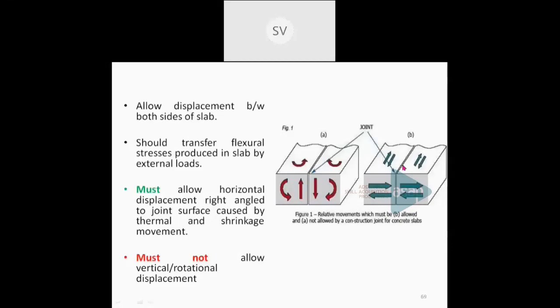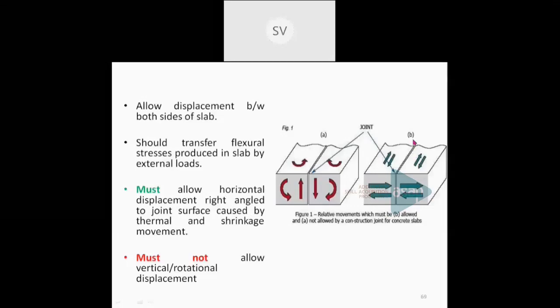So this should be avoided. This should not take place in the case of a construction joint. So these types of joints allow displacement between both sides of a slab, and they should be able to transfer the flexural stresses, that means the bending stresses, from one part to the other. And it must allow the horizontal displacement. So this movement is allowed, but this type of movement, that means the vertical as well as the rotational movement, is not allowed in a construction joint.